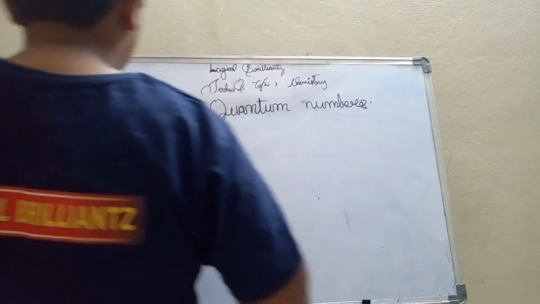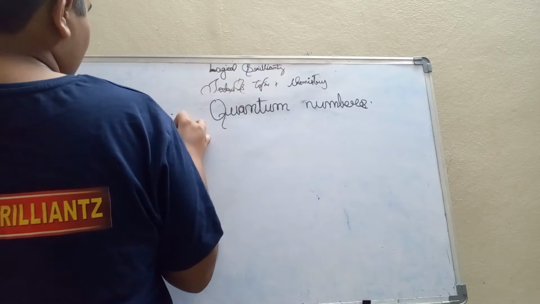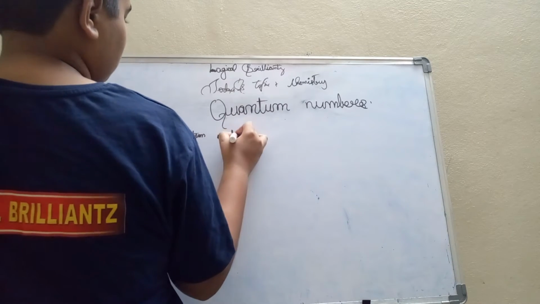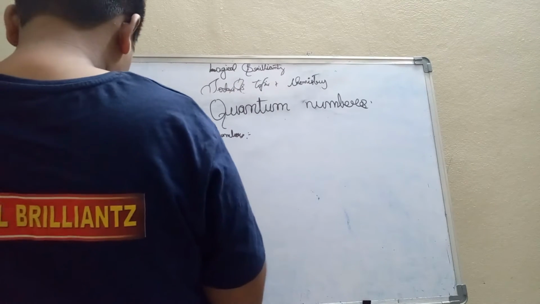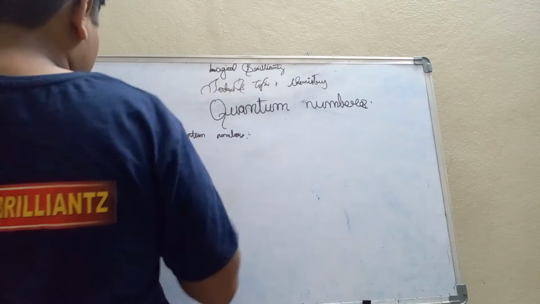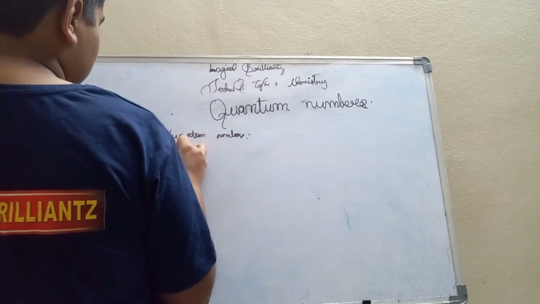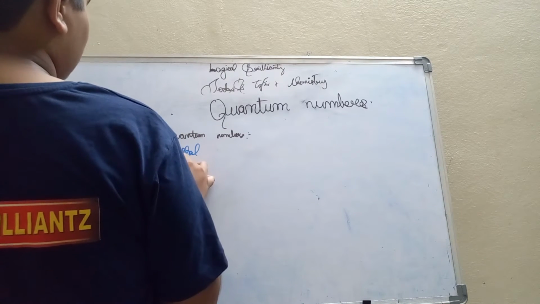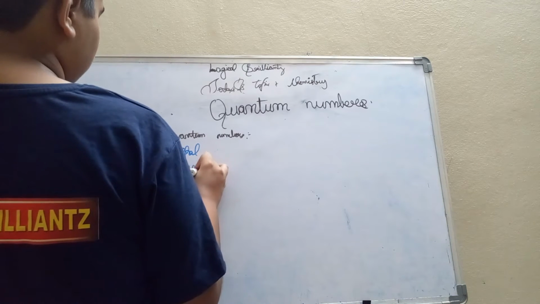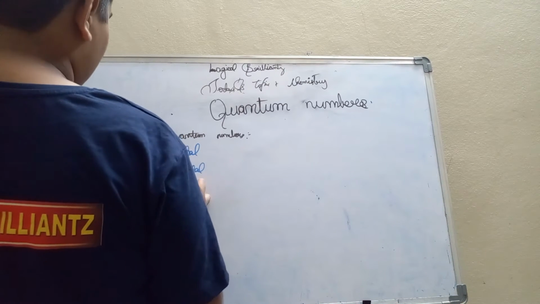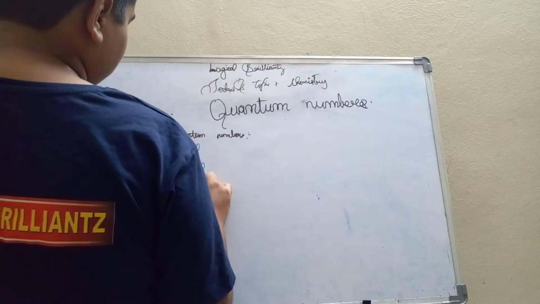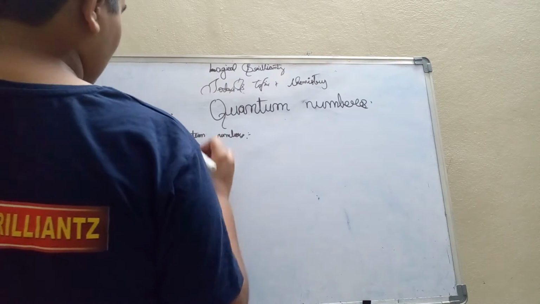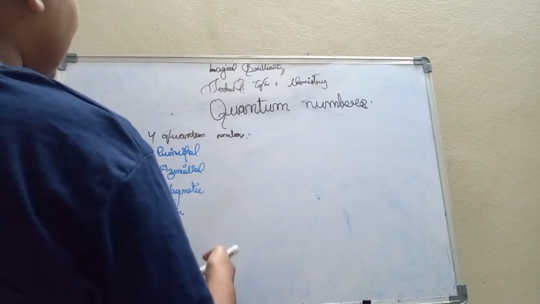Actually, there are 4 quantum numbers. What are they? The first one is the principal quantum number, the second one is the azimuthal quantum number, next is the magnetic quantum number, and next is the spin quantum number. So there are 4 quantum numbers.